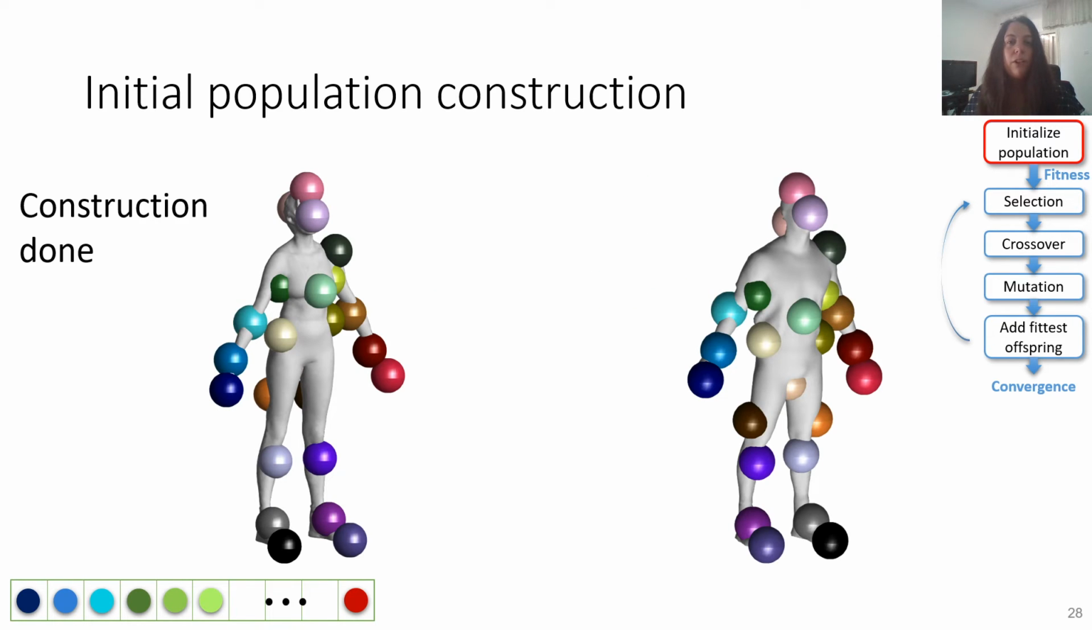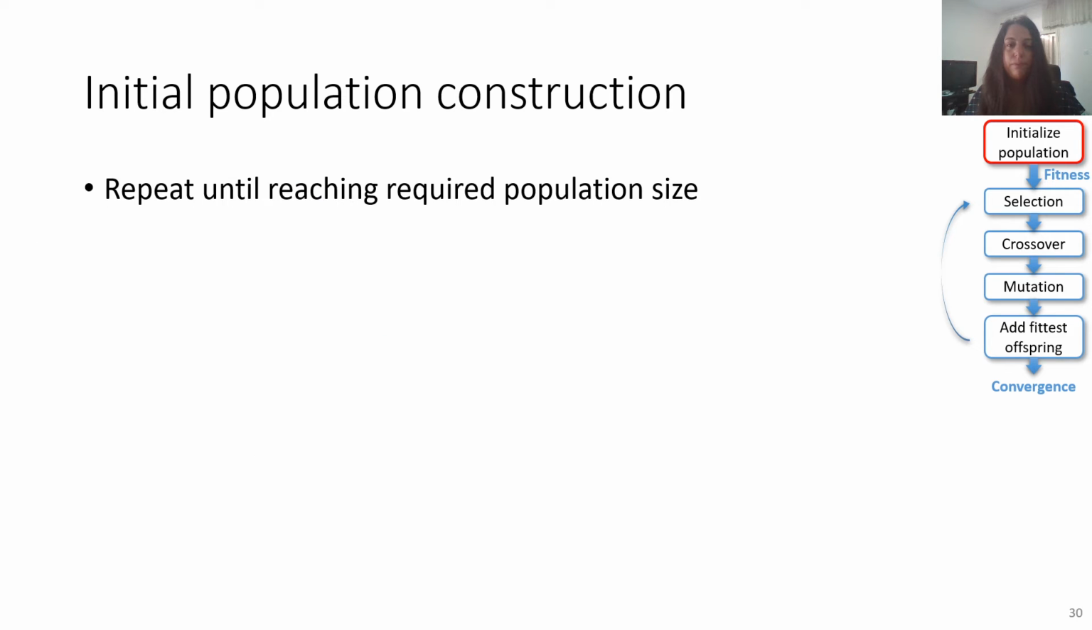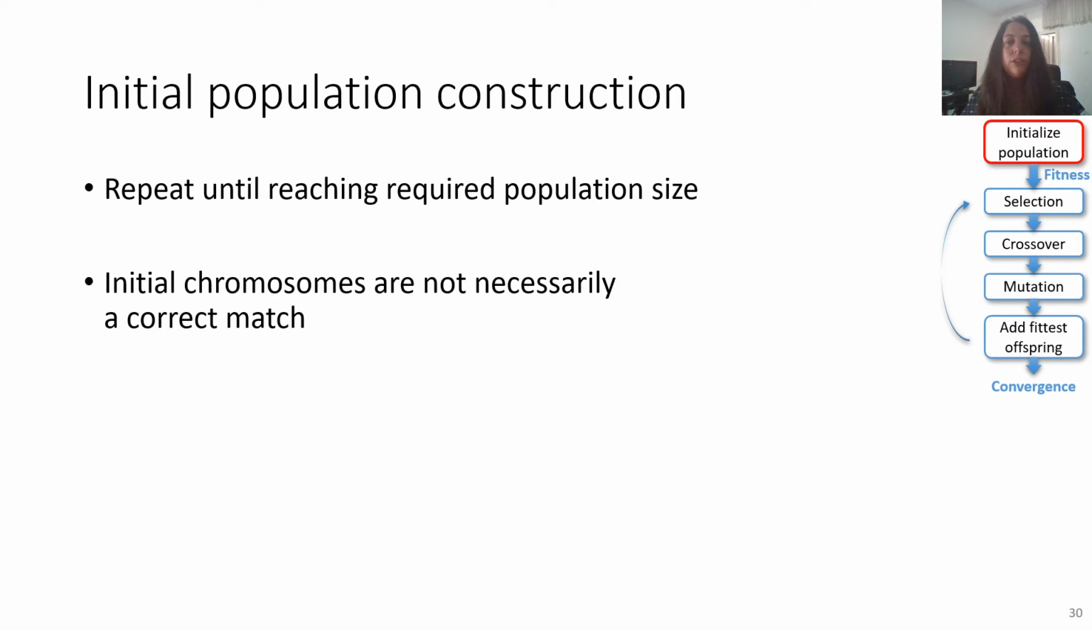After going through all the landmarks, the resulting chromosome is displayed. Since we want the initial population to be versatile, we erase a few of the matches to get a random size chromosome. We repeat the process of constructing chromosomes until we reach the required population size. The initial population contains many chromosomes that are incorrect or partially correct.